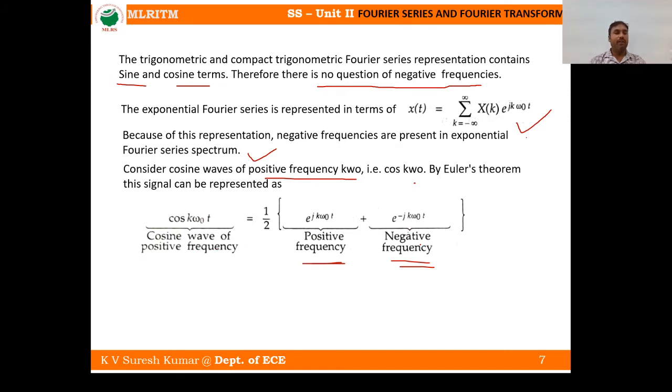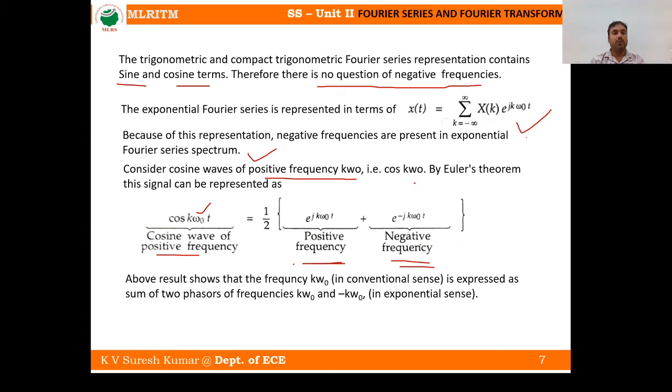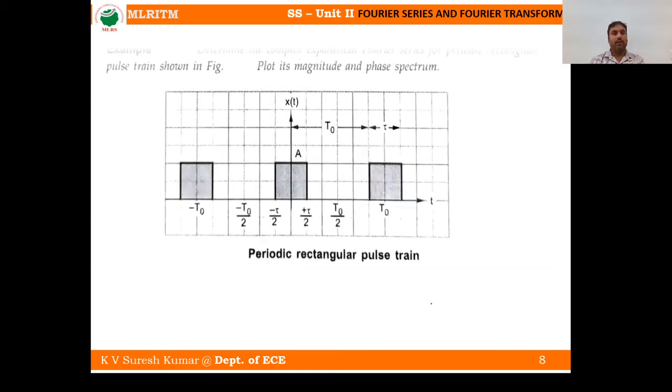Now the above result shows that frequency k omega naught in the conventional sense is expressed as a sum of two phasors of frequencies k omega naught and minus k omega naught in the exponential sense, right?